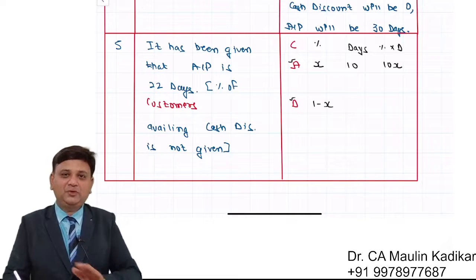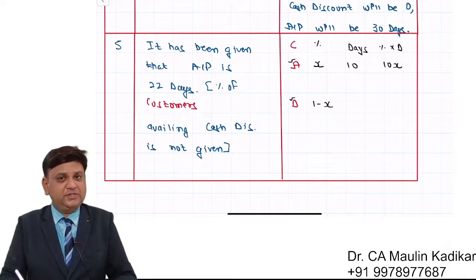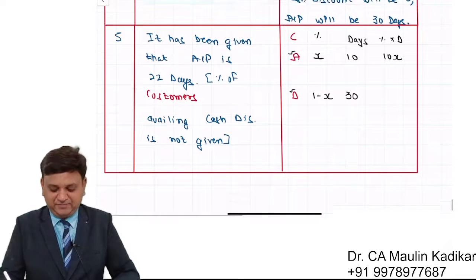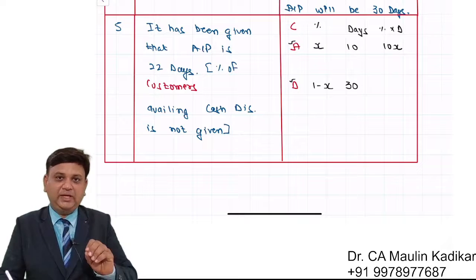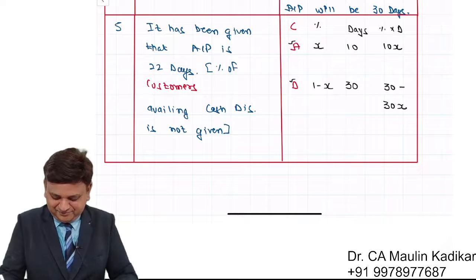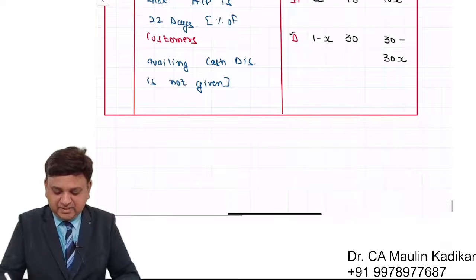Customers who do not avail cash discount, in absence of information, we'll assume they make payment in due time, that is 30 days. So 30 into 1 minus x, so it is 30 minus 30x.